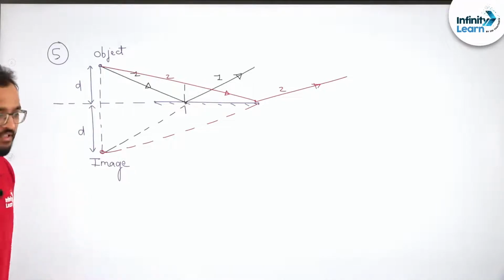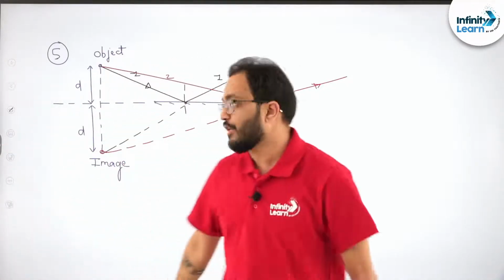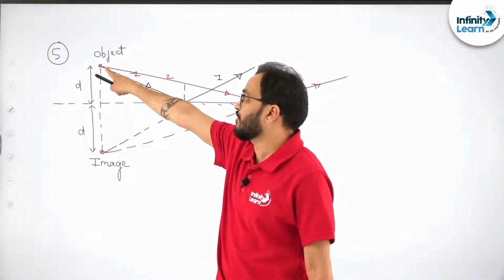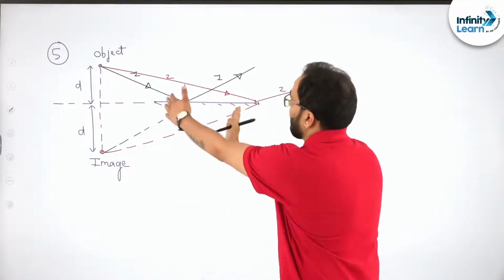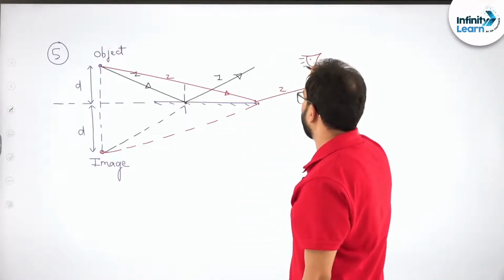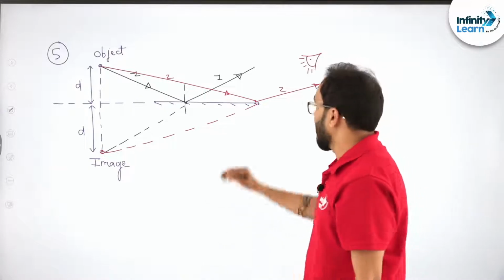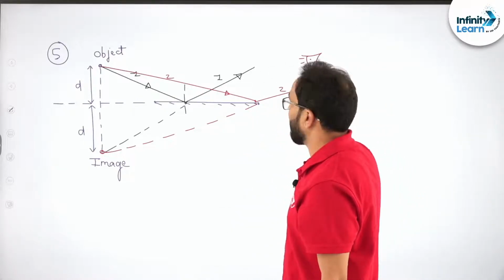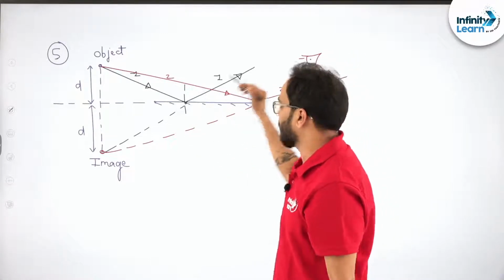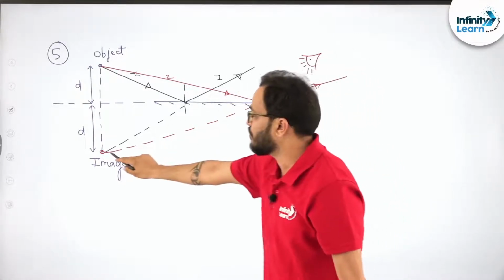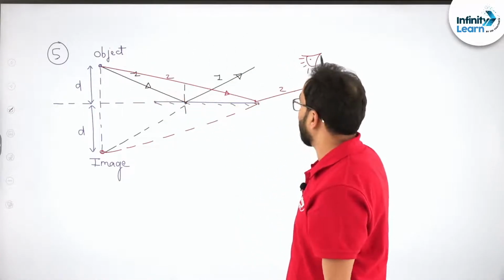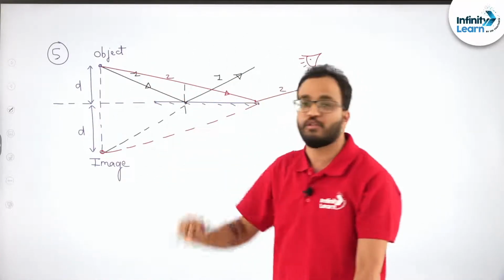Now the problem is, my dear, you are right that you cannot see yourself, because if you are the object and here you have your eyes, you cannot see yourself because all the reflected rays are going here. But if your friend is standing here, these rays are going into his or her eyes, then he or she will definitely be able to see you, and will say that I can see you as well, and at the same time I can see this image also.